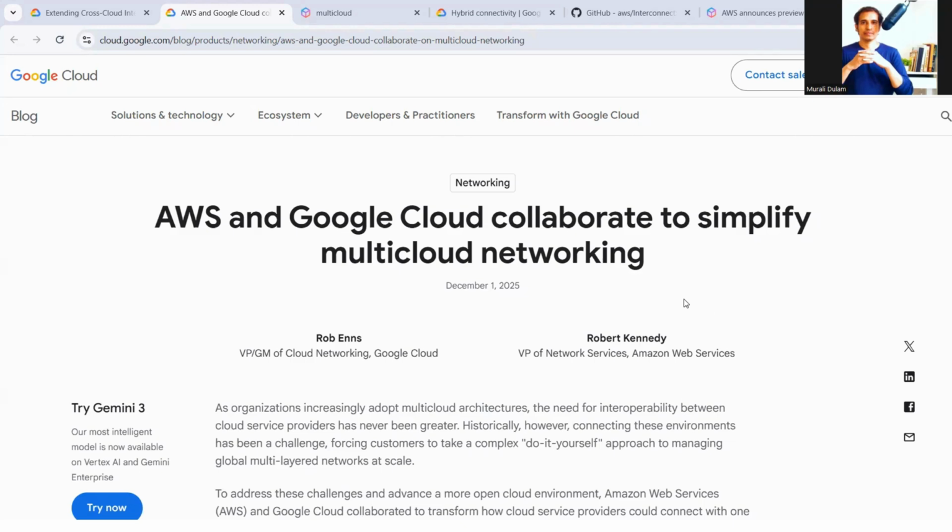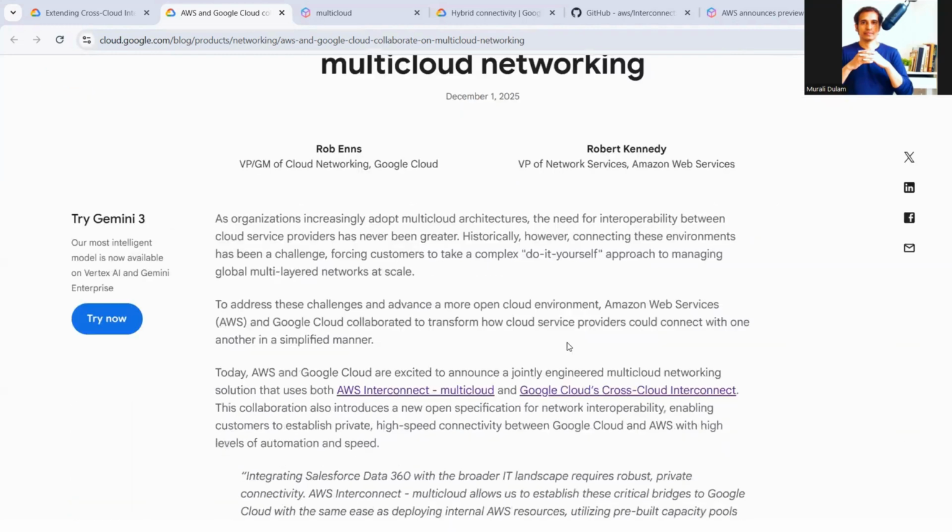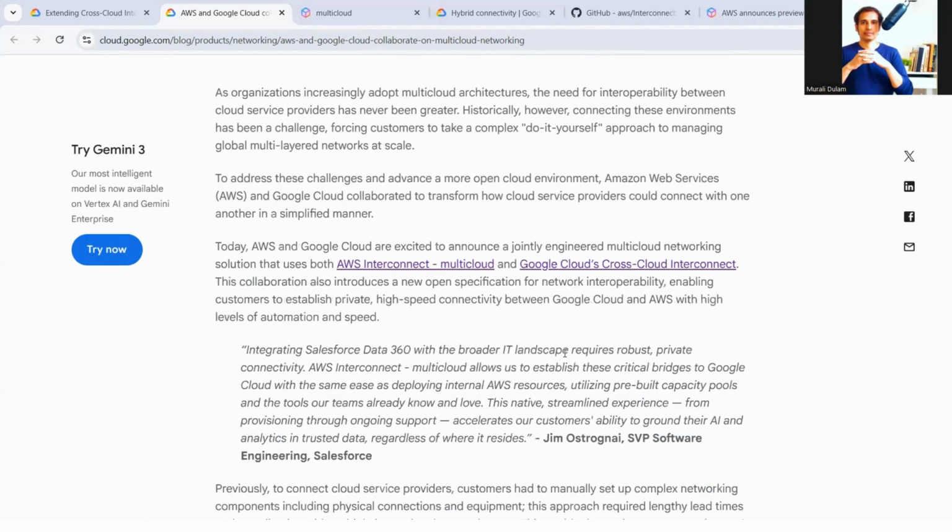In this video, let us discuss one of the important updates. Nowadays organizations have started multi-cloud adoption. Also, our cloud vendors like AWS and Google have started collaborating to simplify multi-cloud networking scenarios. So just see, to simplify application-related and infra-related challenges, they are going to simplify that.